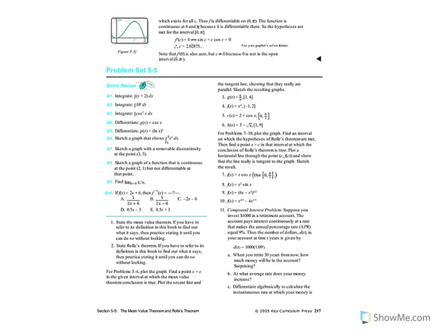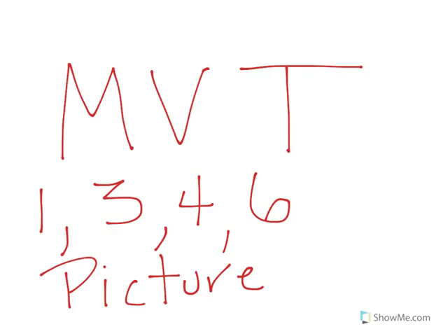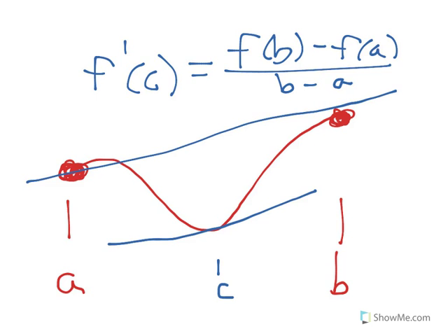The first one says, state the mean value theorem. Now, if you look back in this video, you'll have it to complete. But remember, there are lots of blank pages here. I'll get you started out.